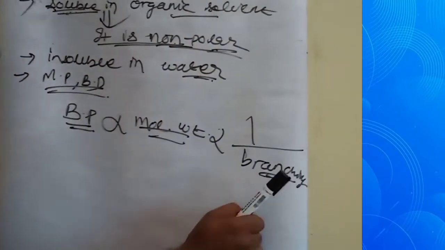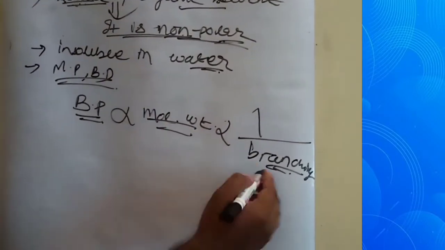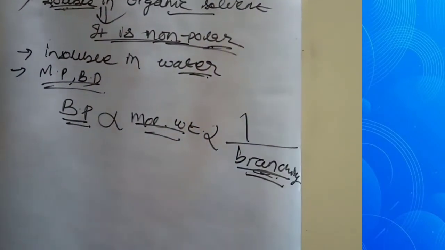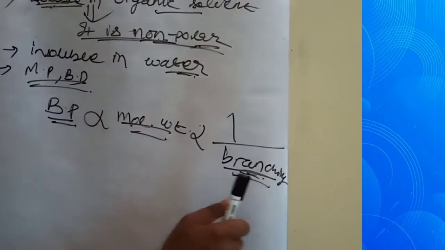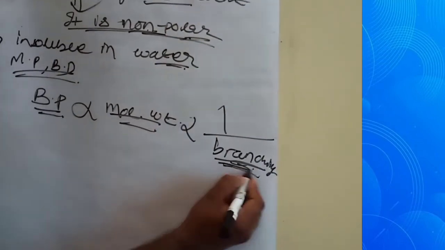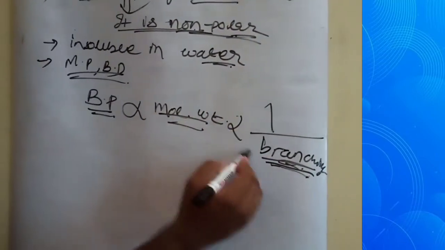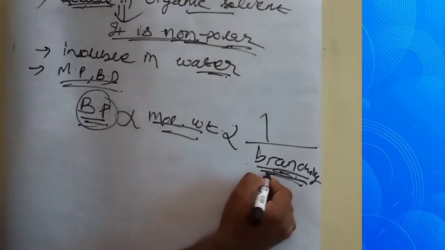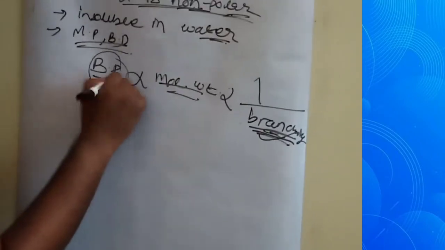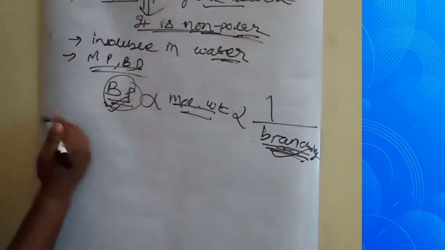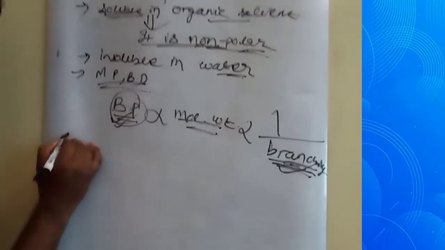If you see any branching, means any side chain branching in the chain, then if branching increases, the boiling point decreases.